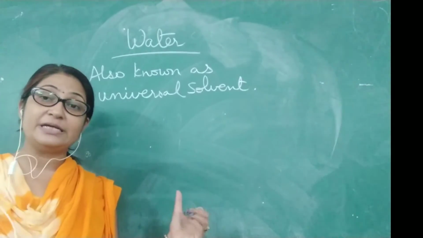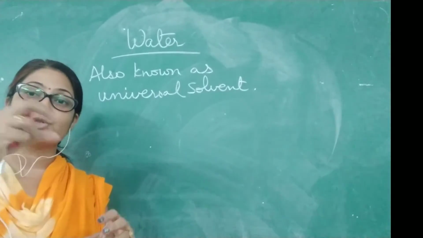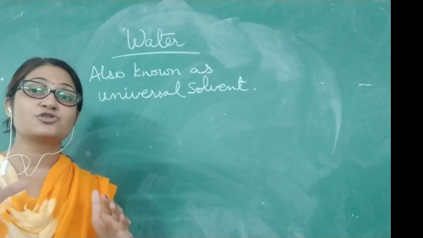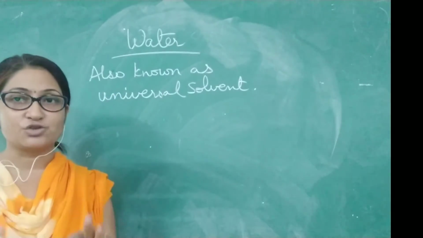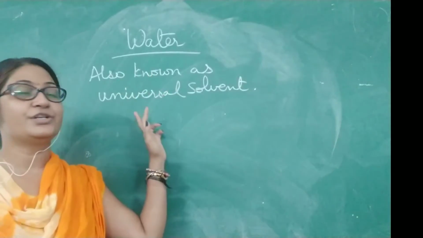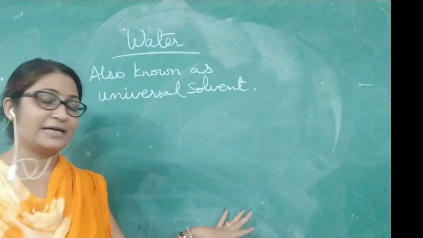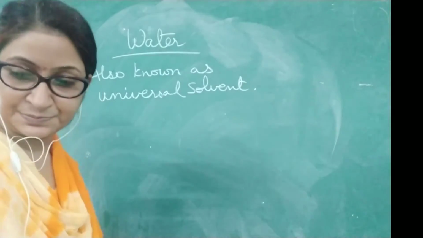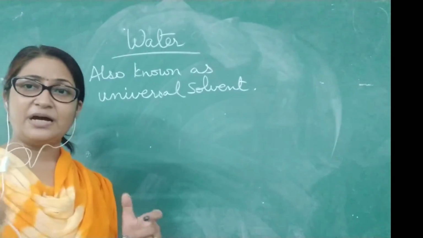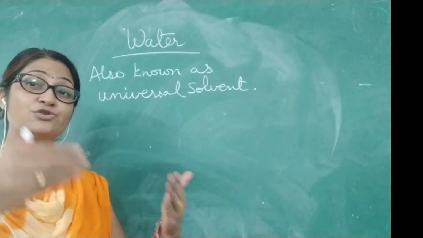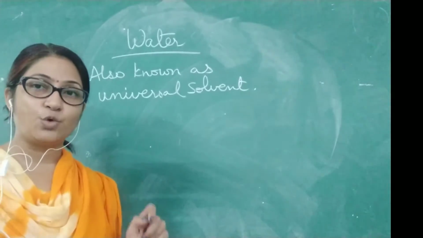Now what is a solvent? Something in which you are able to dissolve things, that is called a solvent. So in water, maximum of the things get dissolved. That is the reason why water is known as the universal solvent. Here are a few examples, you can have a look. Dust particles, stones maybe are not getting dissolved at the right moment, but slowly as time passes by, maximum things get dissolved into the water.